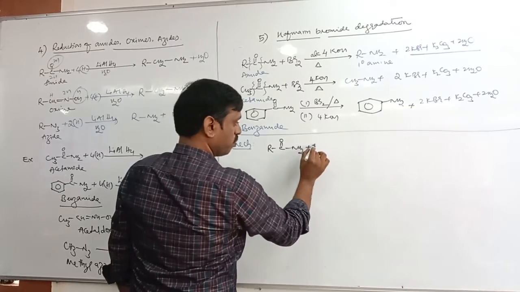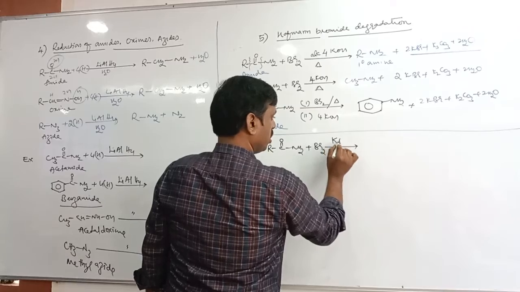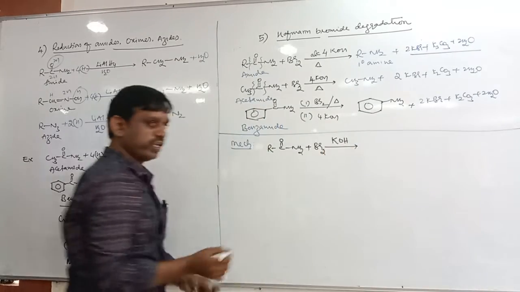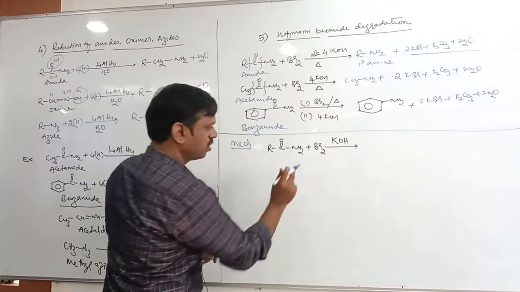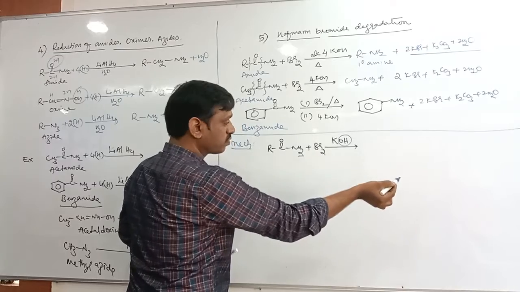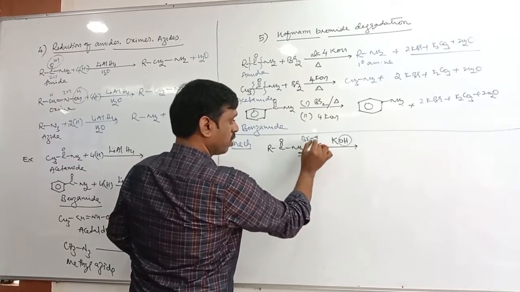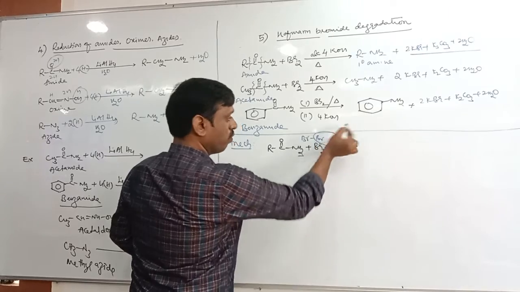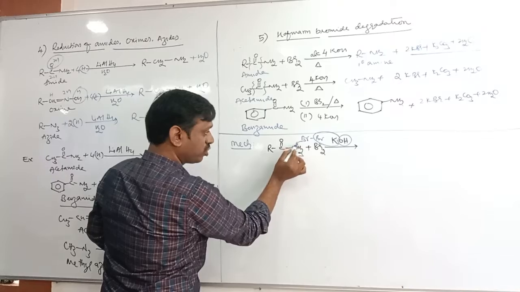Amide reacts with bromine, or amide heated with bromine in presence of KOH. Let us take one bromine, one KOH. Now, in the first step, what happened? See here, one hydrogen and one OH, what can be removed? Water. And there are two bromines: one bromine goes as KBr, and another bromine gets attached to nitrogen.